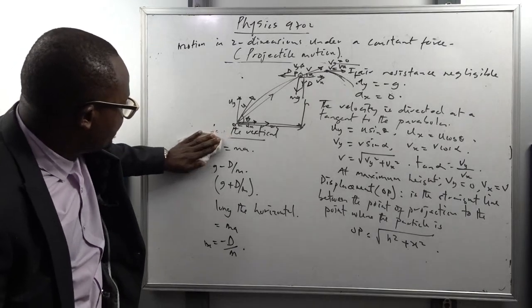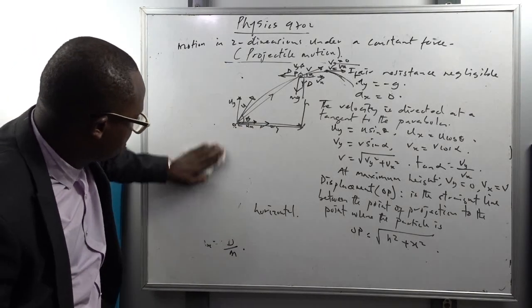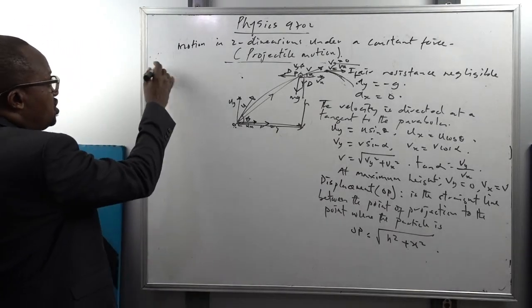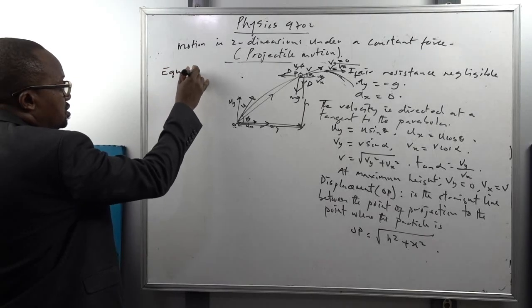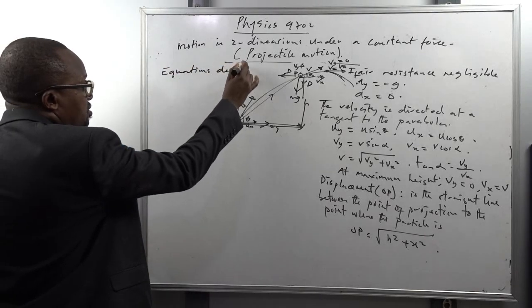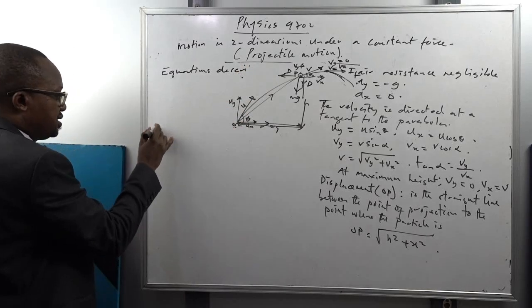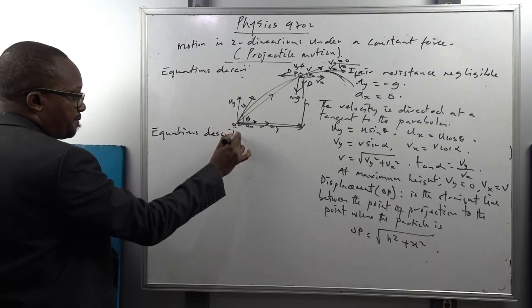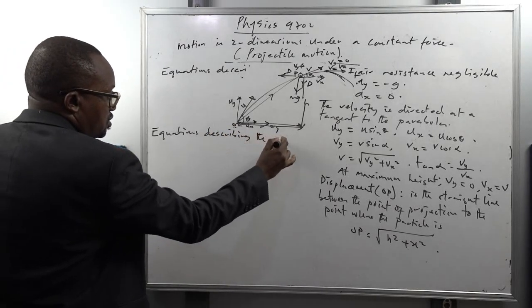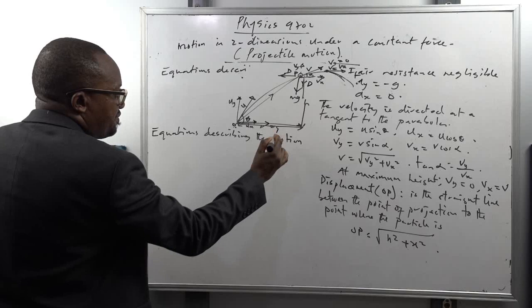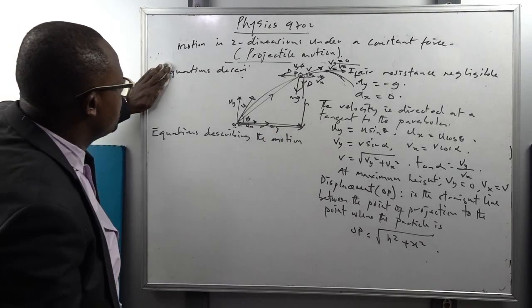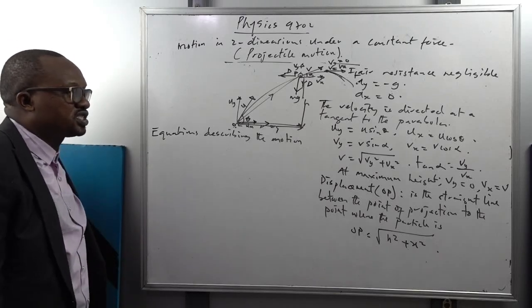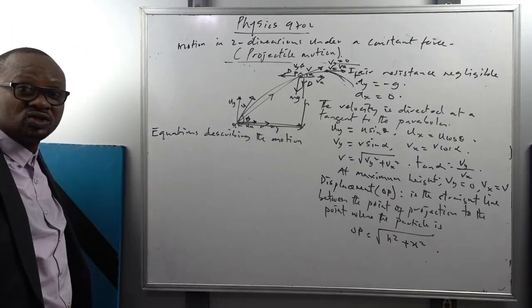So in order to do that, let's look at the equations of motion. Equations describing the motion. The equation describing this motion will be the equation describing this motion along the vertical and the equation describing this motion along the horizontal.